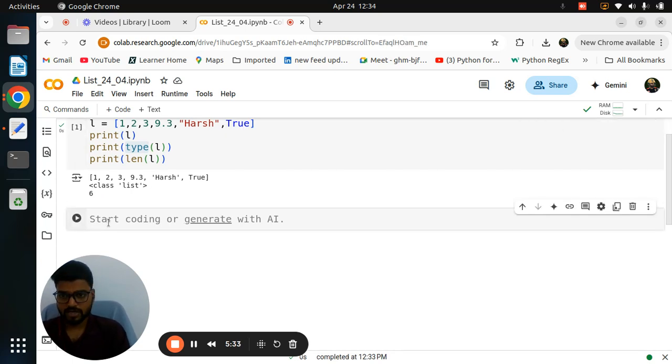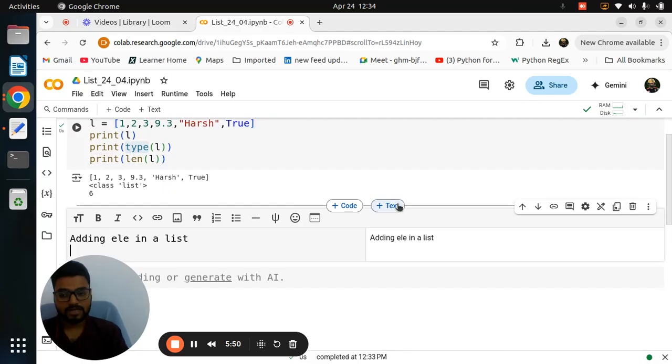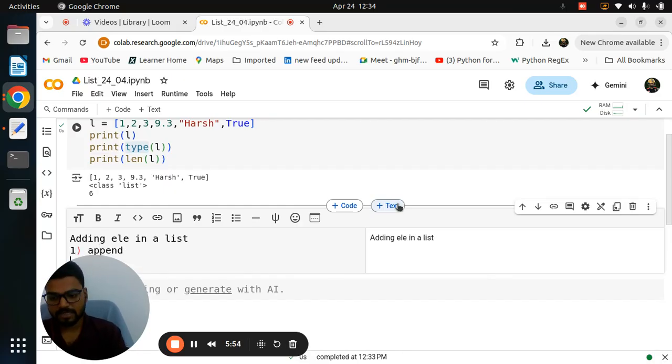How can you declare it? Simple thing, remember: you can write anything, but just put square brackets. That is called a list. That's it. So first we will see the methods inside that list, for adding elements to a list. For example, you want to add an element to a list. We have three methods. Try to remember the method names, then you can focus on the syntax.